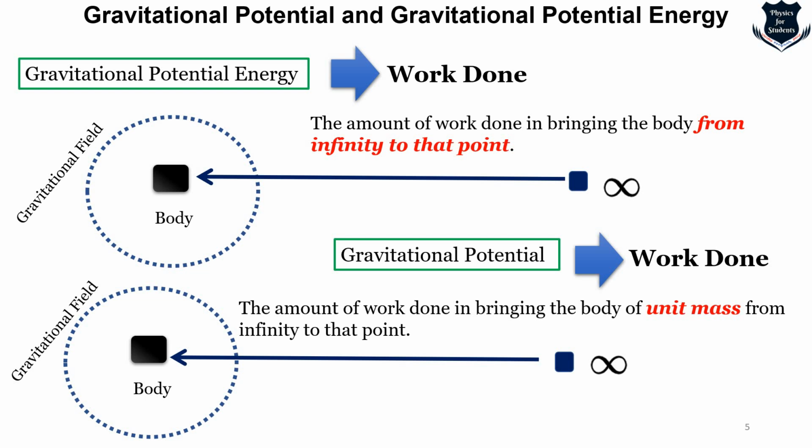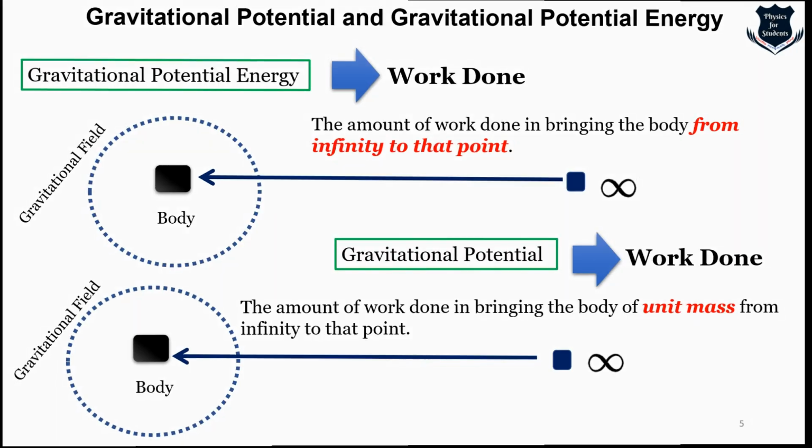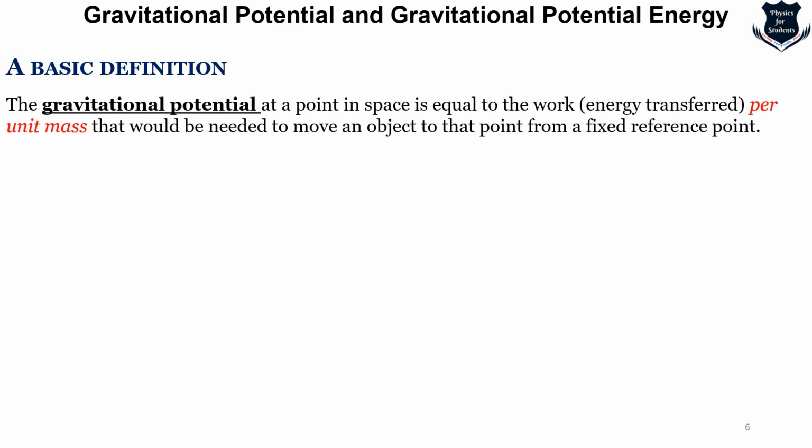But before we go into the mathematical definition, we will still try to look a little bit deeper. The basic definition says that the gravitational potential at a point in space is equal to the work or energy transferred per unit mass that would be needed to move an object from a fixed reference point. That means the most important key point is that it deals with per unit mass.